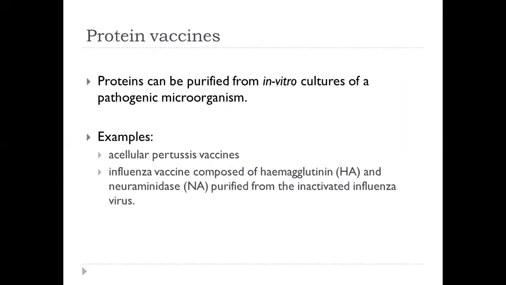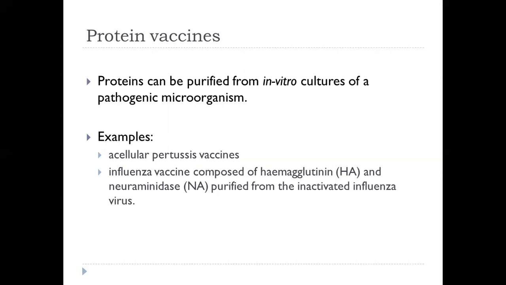Acellular pertussis vaccine is a licensed vaccine currently available, which contains 2 to 4 different proteins purified from Bordetella pertussis and is able to confer protection against whooping cough comparable to that obtained with a whole cell vaccine. Another example of this protein vaccine is influenza vaccine, composed of hemagglutinin and neuraminidase purified from the inactivated influenza virus.